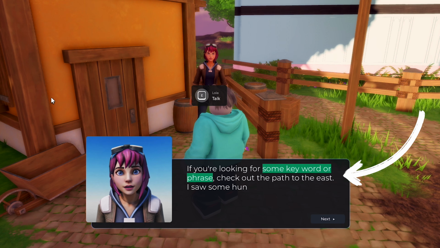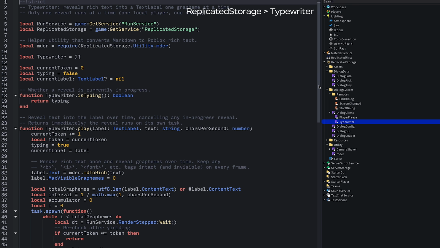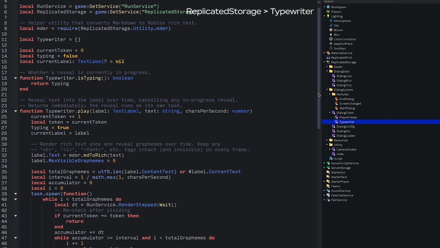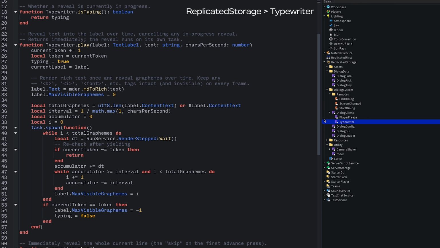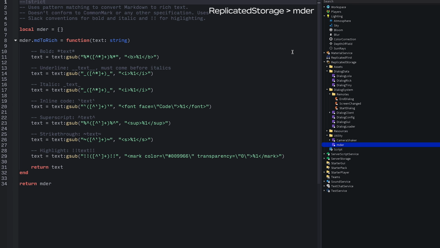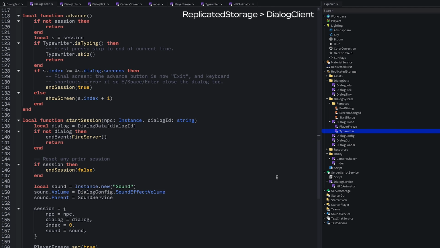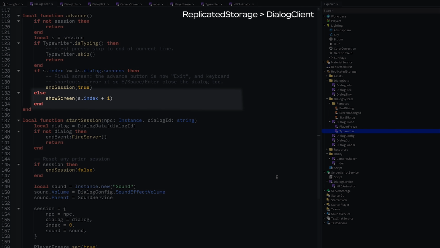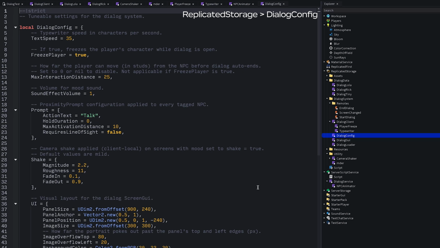The last part is the typewriter effect, which gradually adds text to the label instead of showing it all at once. I've broken this out to its own module. I personally find the typewriter effect helps with immersion, since human beings don't speak instantaneously, but removing it is another way to simplify the code here. I also have an extremely short module that converts my own flavor of Markdown into Roblox-styled rich text. When the player advances the dialogue, we cancel the typewriter effect and move to the next screen until we reach the end. If the typing speed is too slow for you, not a problem. I stuck that and as many other variables as I could think of into dialogue config.